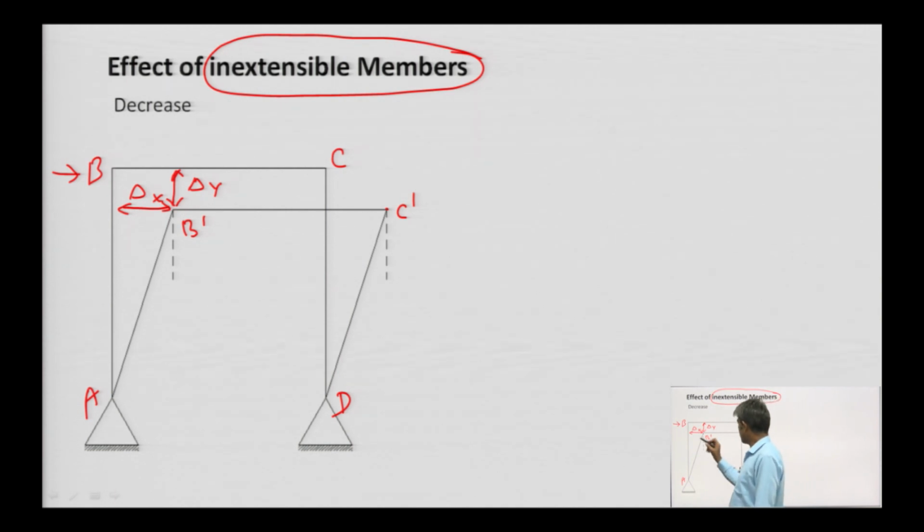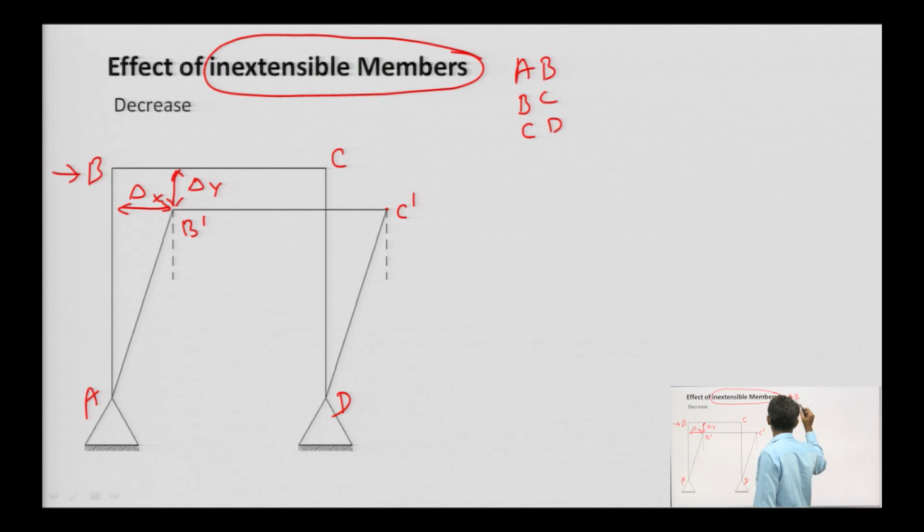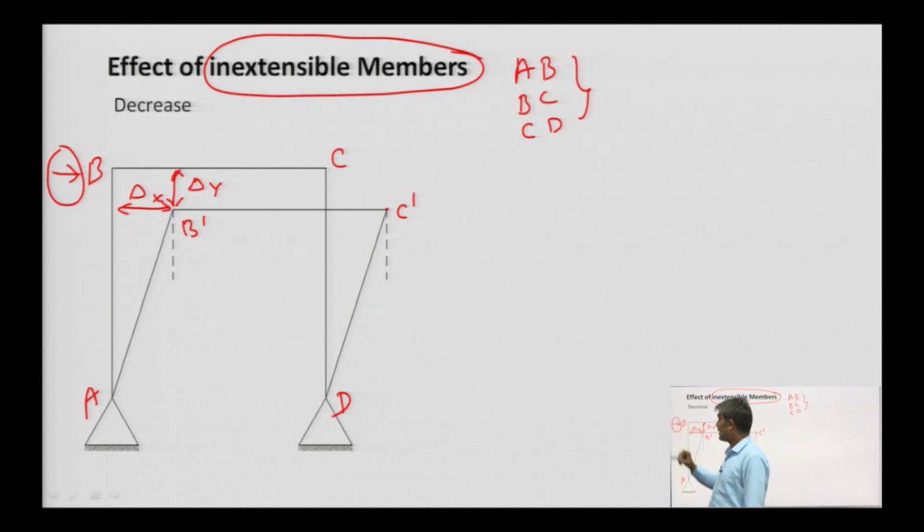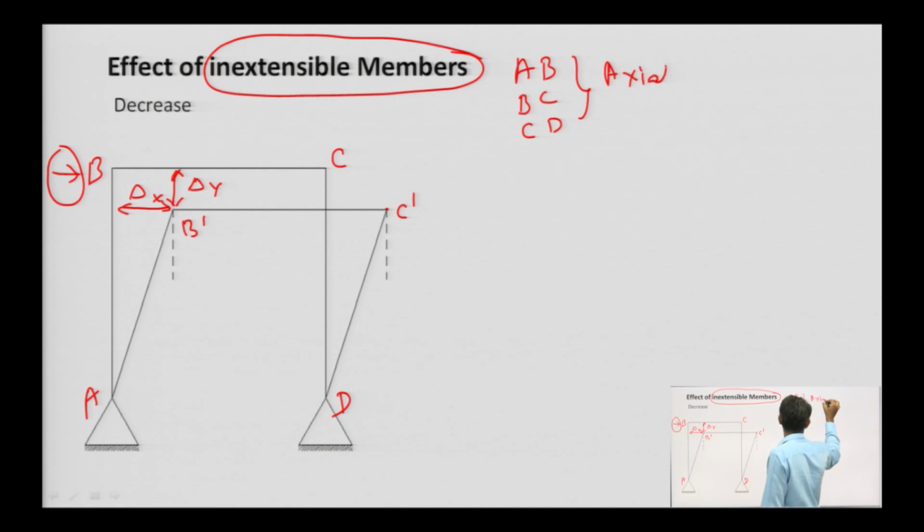Suppose members AB, BC and CD are inextensible, meaning their length is not going to change when the load is acting at point B, meaning axial deformation is neglected.